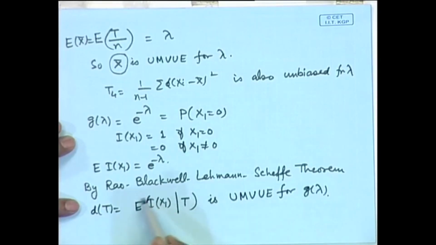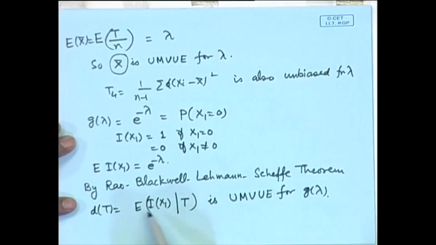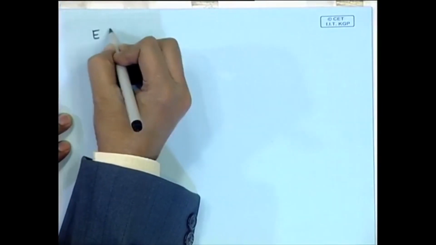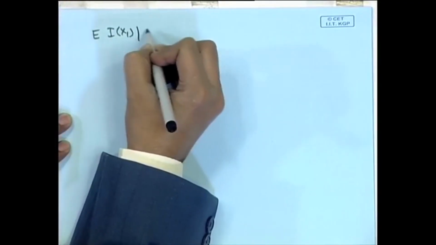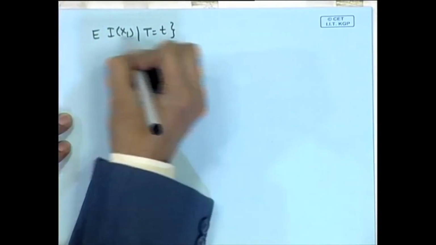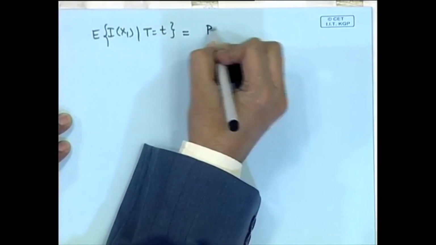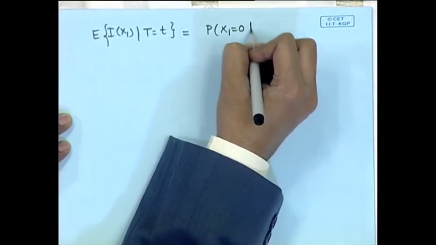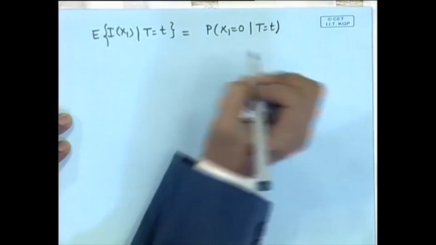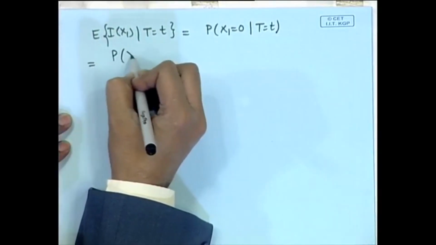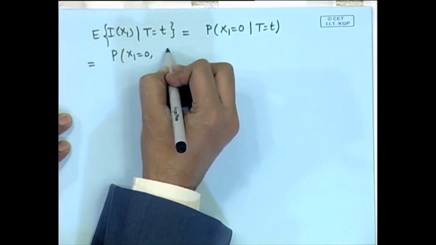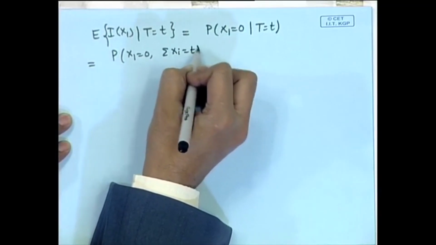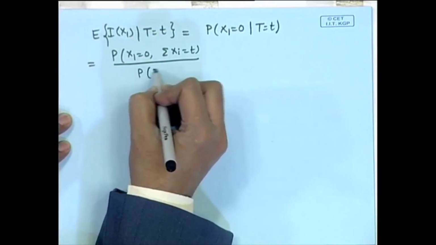So, now the question comes of determination of d t, that can be determined by using the concept of conditional expectation. So, expectation of I x 1 given t is equal to small t, that is equal to probability of x 1 is equal to 0 given t is equal to t. That is probability of x 1 is equal to 0, sigma x I is equal to t, divided by probability t is equal to t.